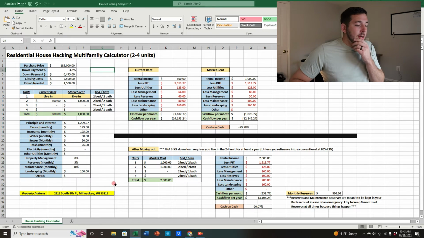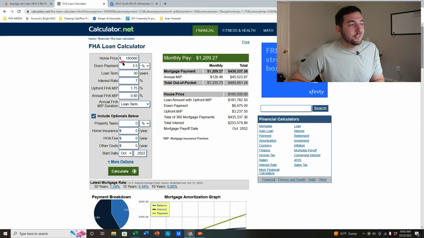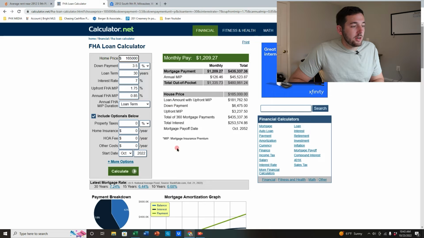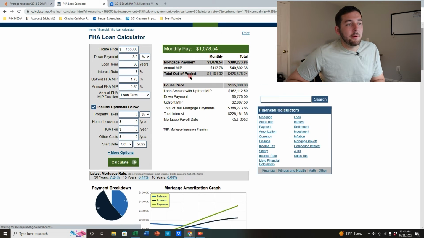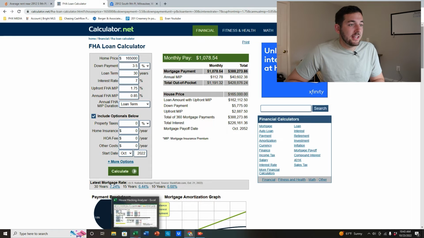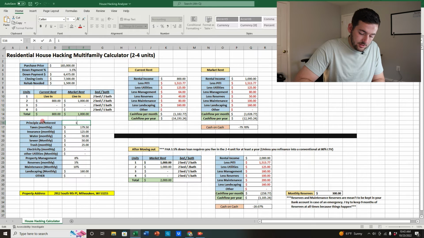So now we go back and try to make this work. What we're going to do is go back to the calculator and say, you know what, 185 doesn't work. Let's try 165, right? So we're going to try 165 and that's going to come up at $1,078.54. So let's go back at 1078.54, I believe it was.